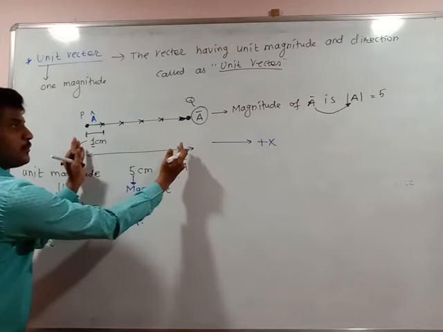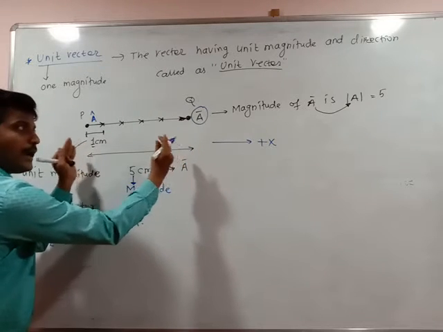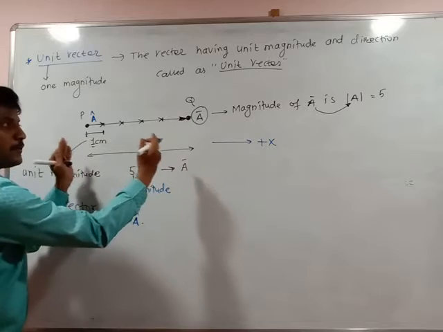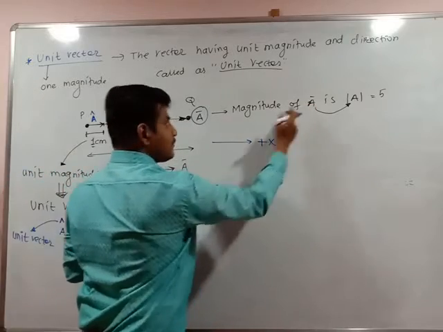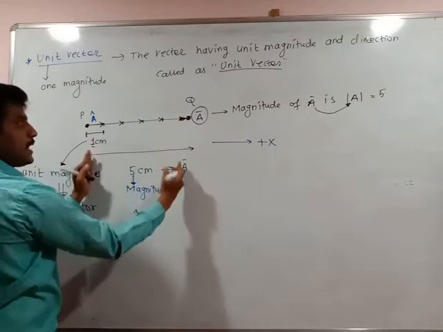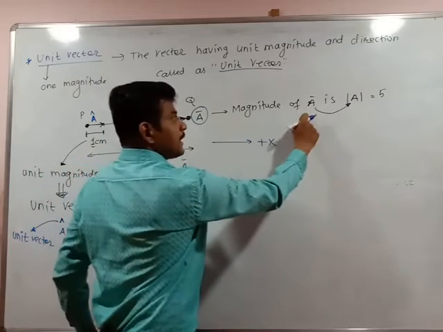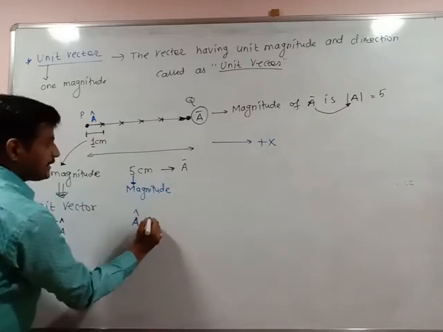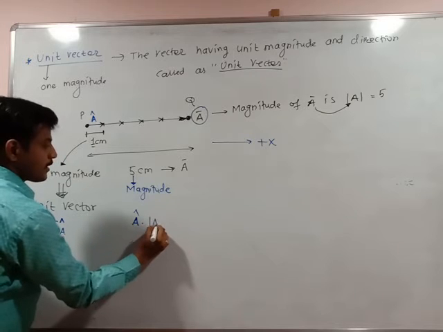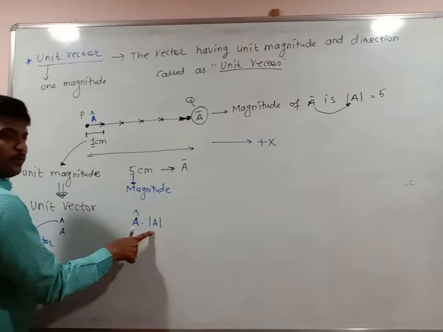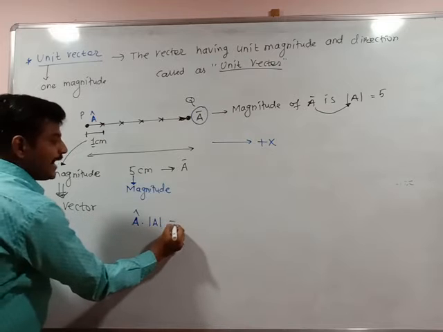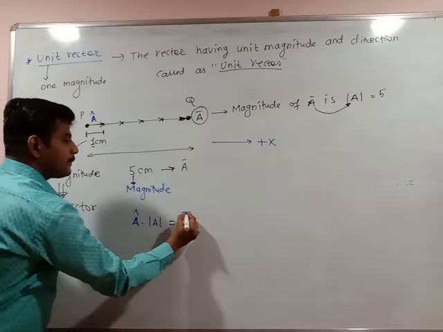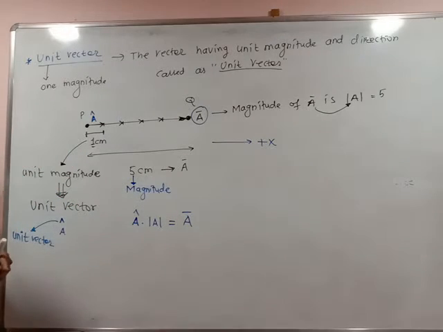Now, what is this 5? It is the magnitude. It is the magnitude of what? Of a bar. Magnitude of a bar, mod of A is equal to 5. So, shall I write like this: a cap into mod of A, that gives a bar. Are you getting the point?